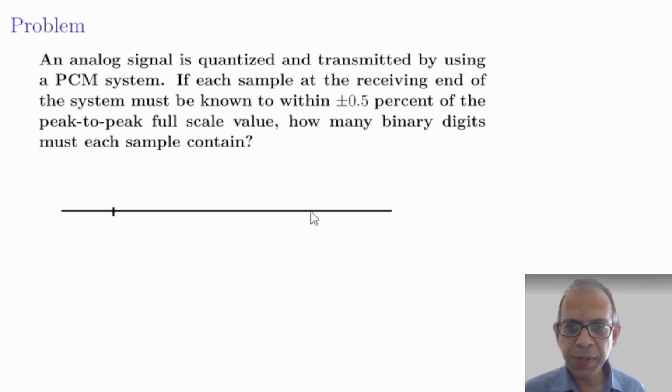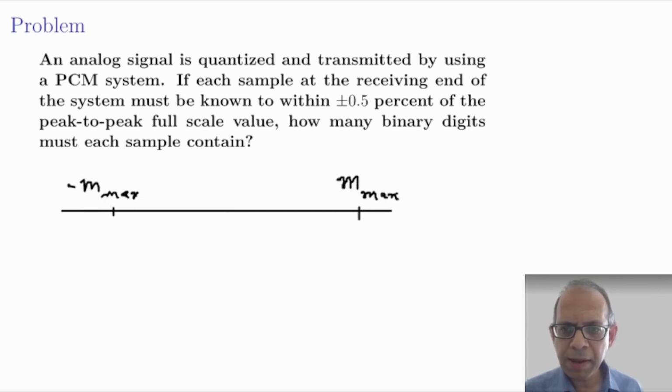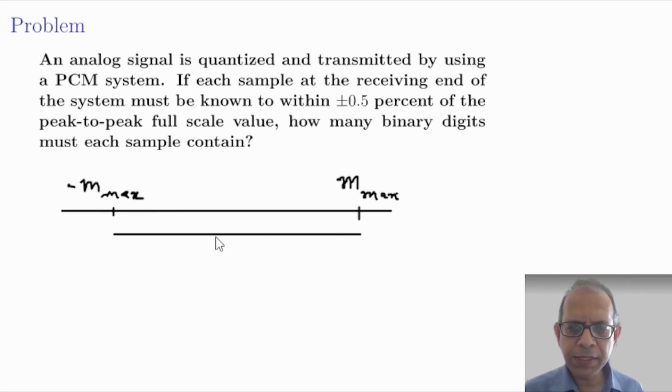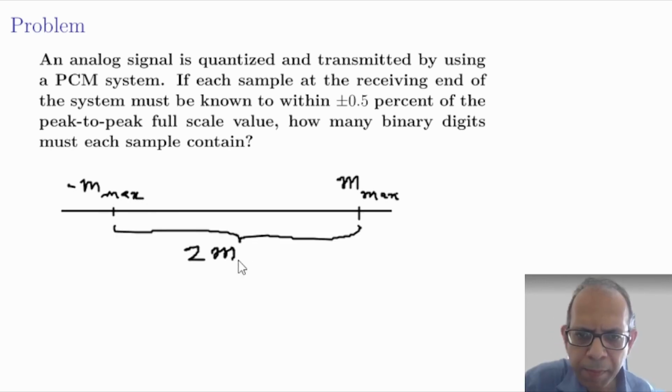So let's say the peak value is m max, and at the other extreme the minimum value is minus m max, so that the peak to peak value is 2m max.